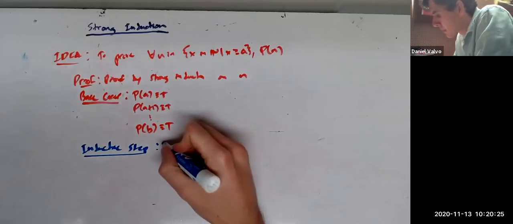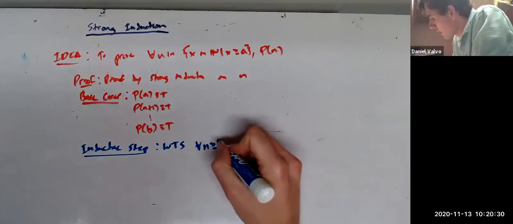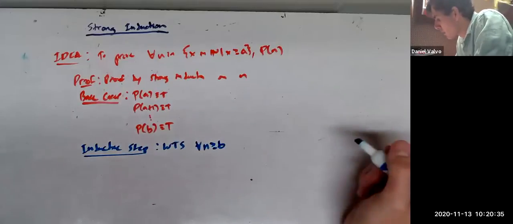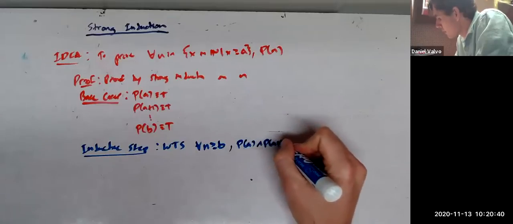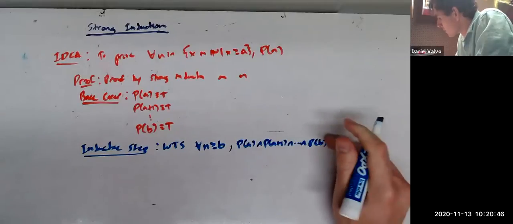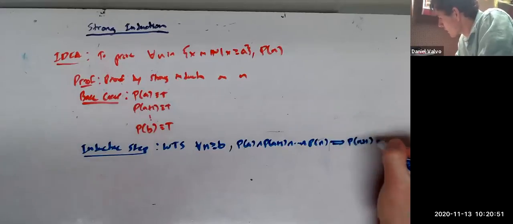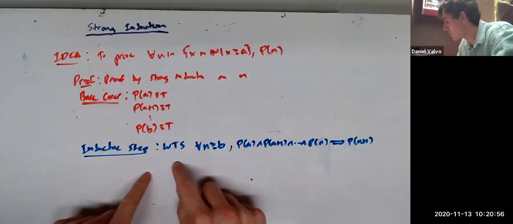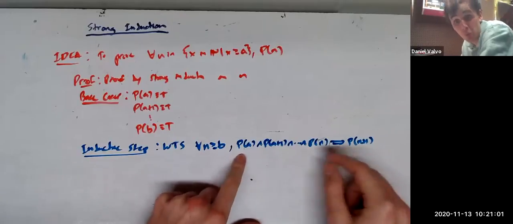And here, the inductive step, here's the part where you want to show that for all n greater than or equal to b, it's going to be your last base case. These are going to overlap. For all n greater than or equal to b, P of a and P of a plus 1 all the way out to P of n will imply P of n plus 1. So the whole idea here is that in the inductive step, you want to show that if everything up to n is true, then P of n plus 1 must also be true.